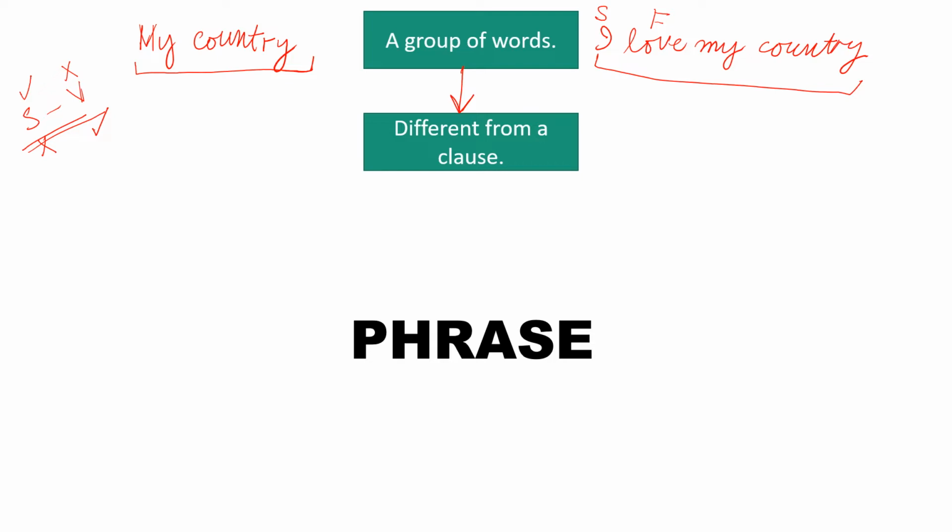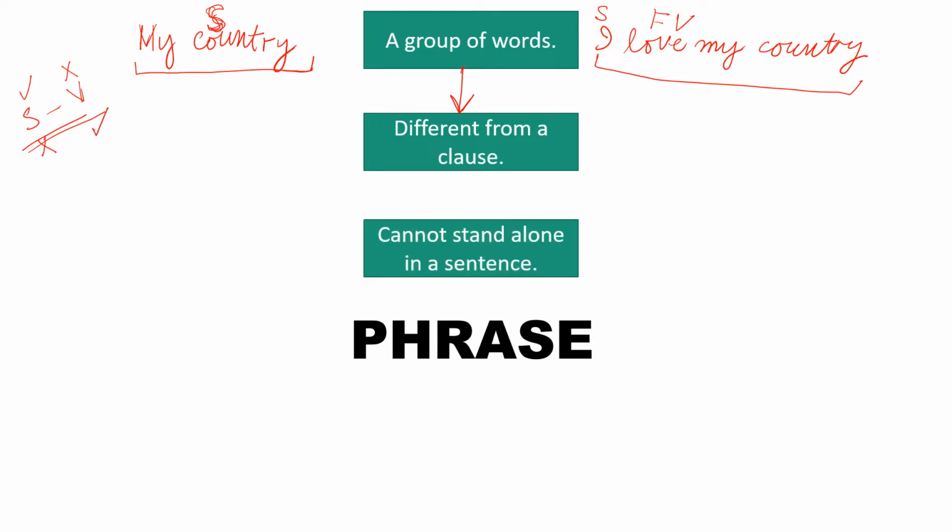In what sense? देखें, my country. Now my country is the subject. Where is a verb? There is no verb. है ना? But if I talk about I love my country, now I is the subject, love is a finite verb, so I love my country. Now in this group of words we are talking about a clause. So phrase में subject और finite verb दोनों नहीं होते. So in that sense a phrase is different from a clause. Inshallah we will cover clauses also soon.